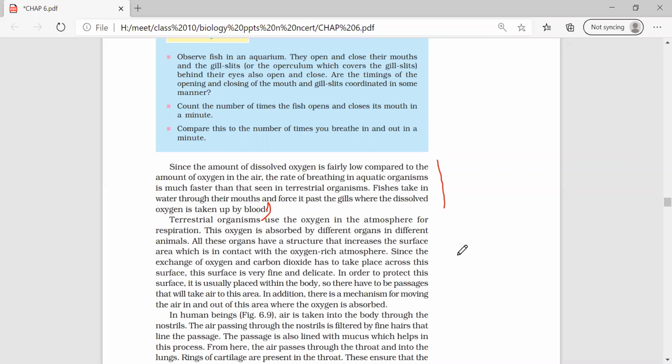Why is there a difference of breathing rate between aquatic and terrestrial organisms? Breathing rate is low in terrestrial organisms because oxygen is abundant in the atmosphere, whereas in aquatic organisms, breathing rate is higher because they need to take the oxygen dissolved in the water, which is low in content compared to atmospheric oxygen.